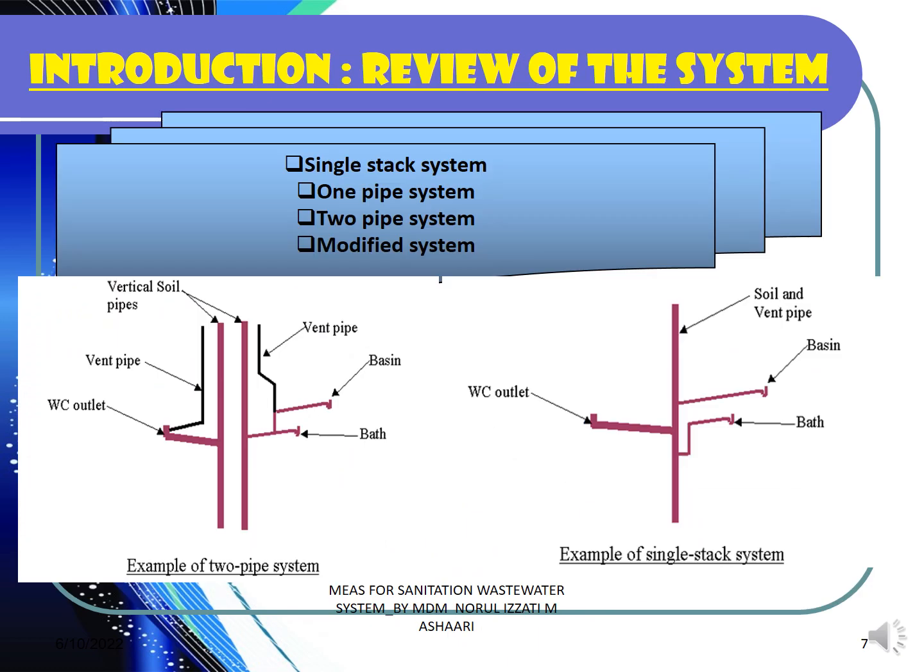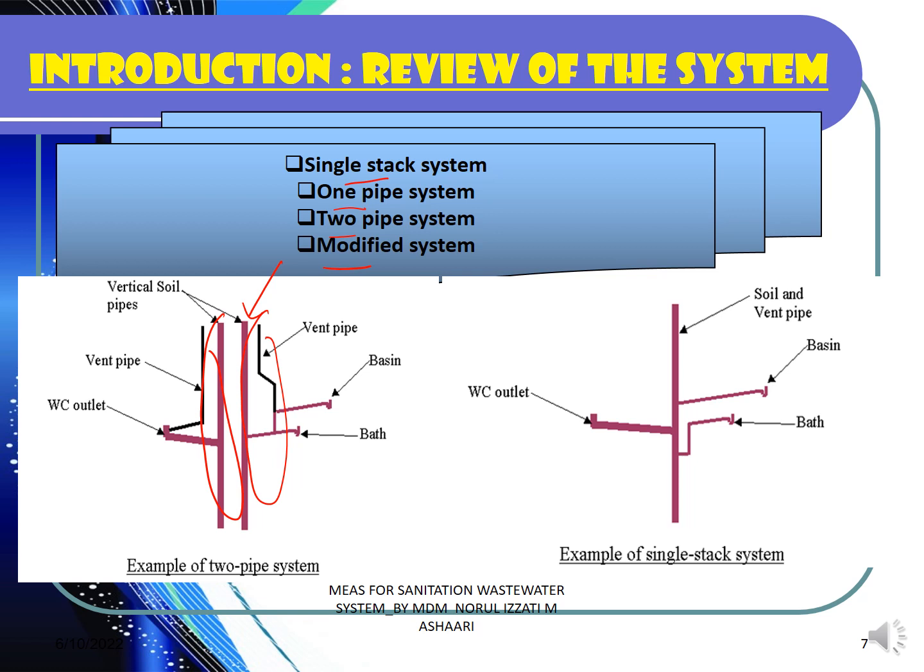Let's review the systems available in sanitation wastewater. What you have learned before in building services, we have the single stack, we have the one pipe, two pipe, and we also have modified systems from the three systems that you have on the top. On the left hand side, we have the two pipe system, where it consists of two main pipes. This is considered as one, this is another one. This is normally available in big buildings, like schools, where we have a large capacity of waste and soil water to be conveyed in the pipe.